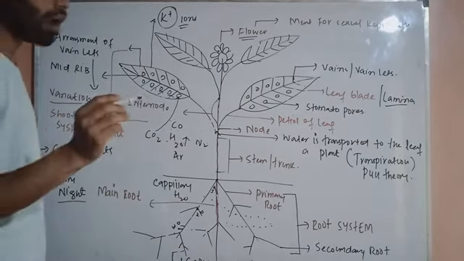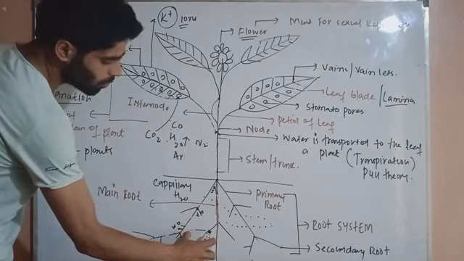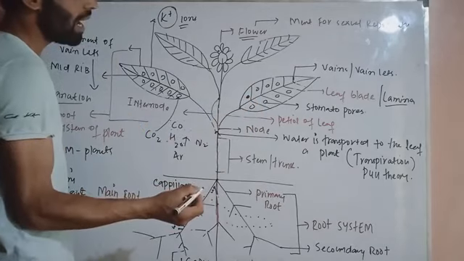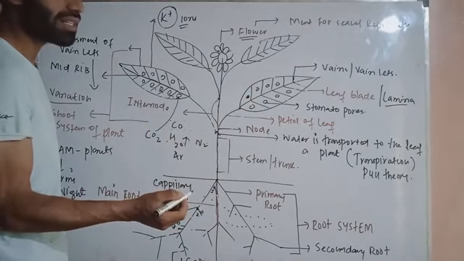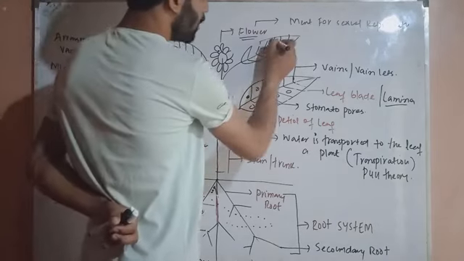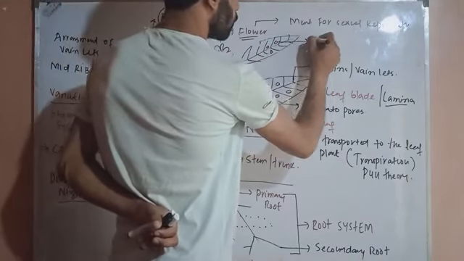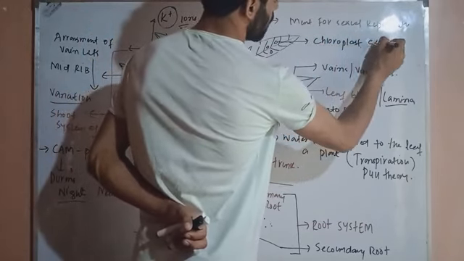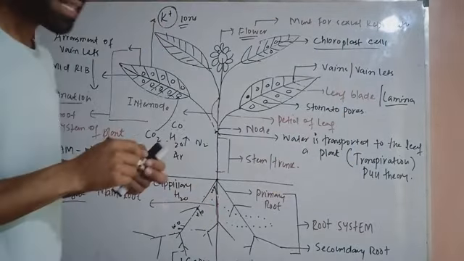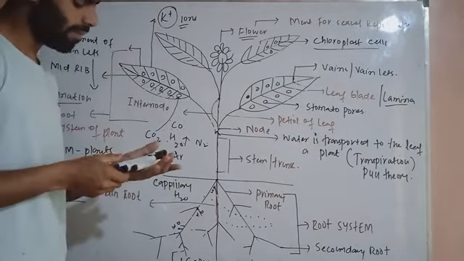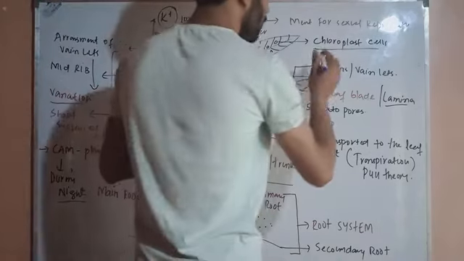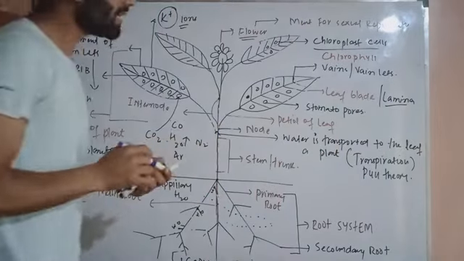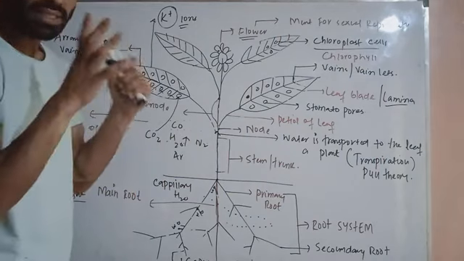What will happen? I have to explain how photosynthesis occurs. Water will enter the roots and reach the site of the leaf. And you know that the leaf is the chief site for photosynthesis. There are special types of cells inside the leaf called chloroplast cells. These chloroplast cells contain an essential green colored pigment called chlorophyll. Chlorophyll is a green colored pigment and it helps in trapping sunlight.